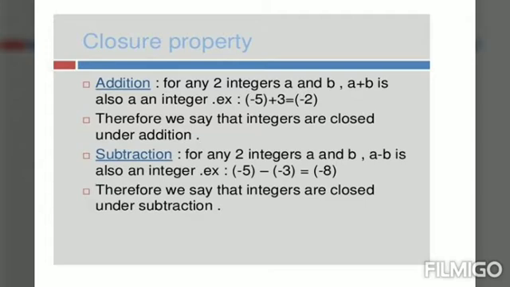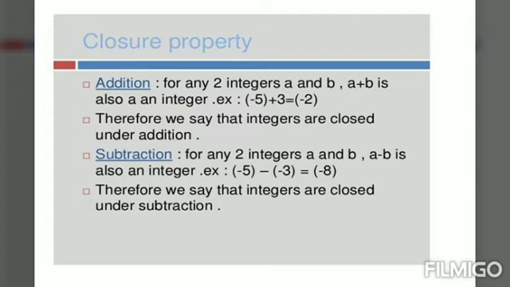Okay, first property is closure property. Do you remember, children? Yes, we know that the sum of two integers is also an integer. For example, let us consider minus 5 and plus 3. If you add them, you will get minus 2. It is an integer. So here we are concluding that the sum of two integers is again an integer. Therefore, integers are closed under addition.